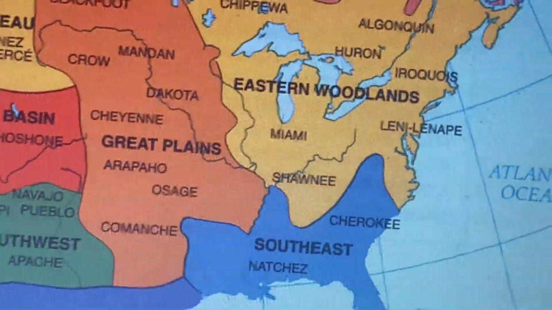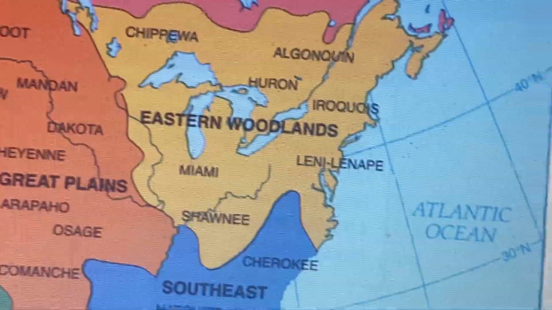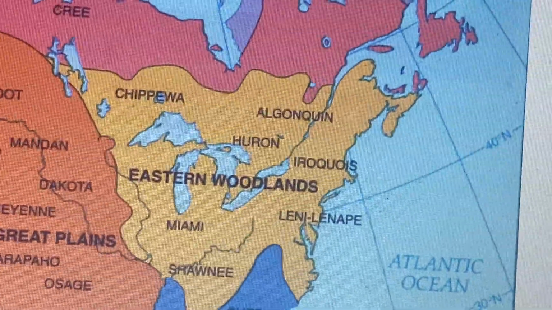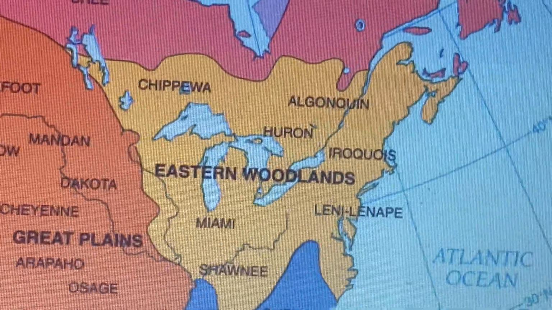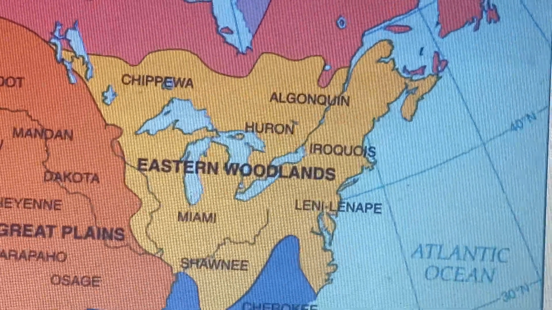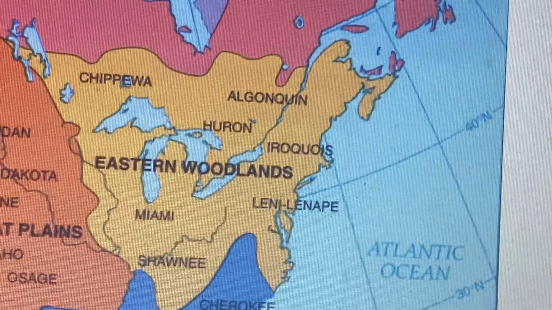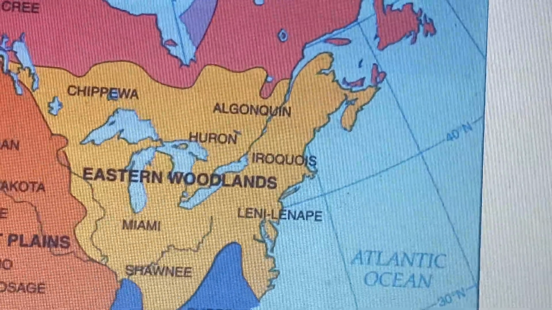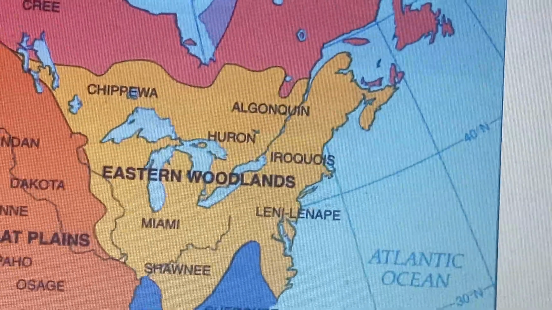Okay, the eastern woodlands to the north are part of the northeast region. What are today the Canadian provinces up here of New Brunswick, where you see Algonquin on the map there, Prince Edward Island, and Nova Scotia were home to the Micmac people. Like the Haida of the Northwest, who we'll talk about, the Micmacs were able to hunt and gather because of their surroundings. They took in what nature provided seasonally.